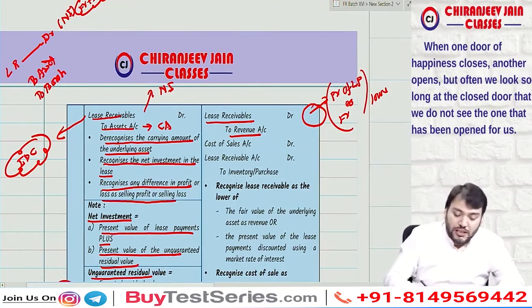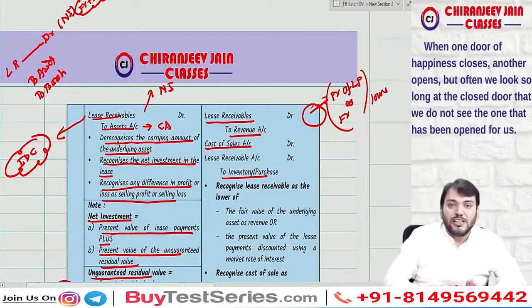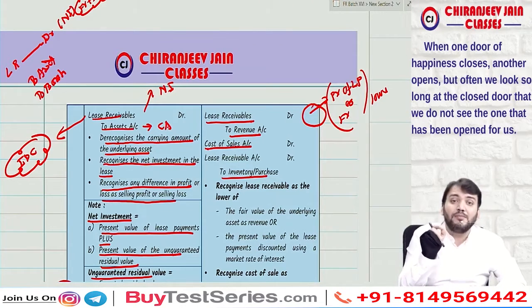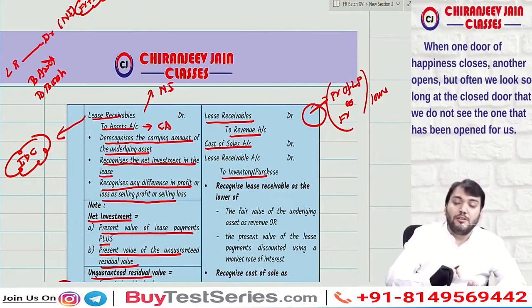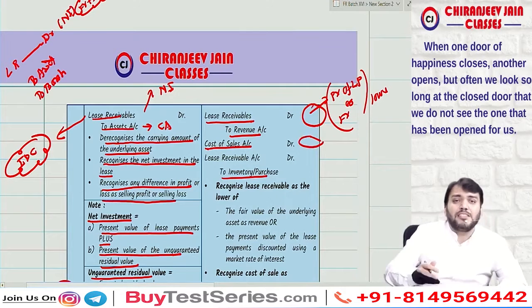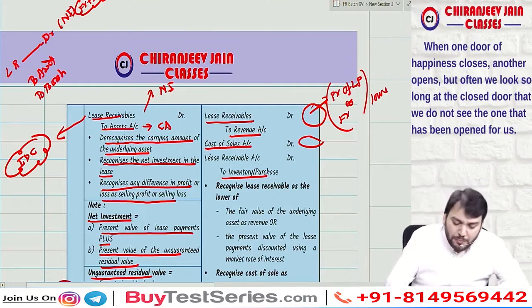So we'll pass one more journal entry: cost of sales account debit to inventory. But cost of sales will be reduced by the present value of unguaranteed residual value. So our journal entry will be cost of sales account debit, lease receivable account debit, to what?